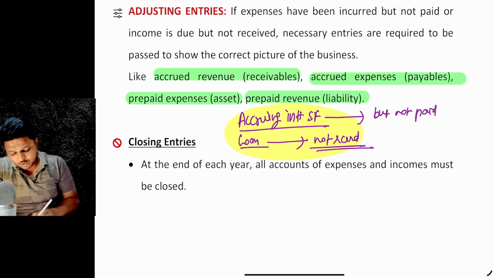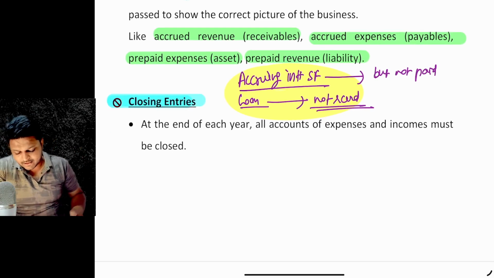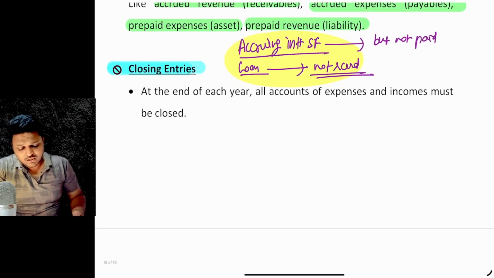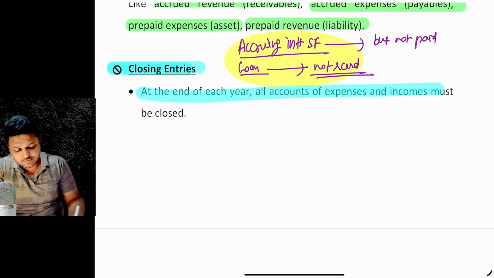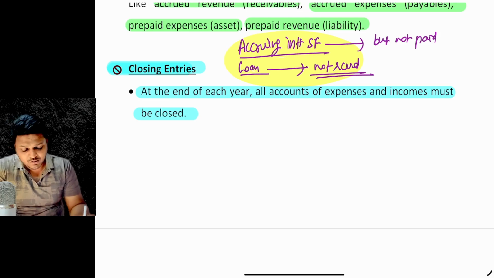And what do you mean by the closing entries? So at the end of each year, all the accounts of expenses and incomes must be closed. When the particular financial year ends, the expense accounts and income accounts must be closed.